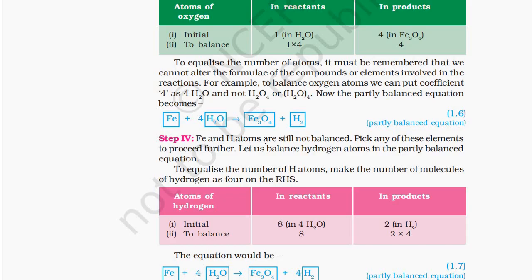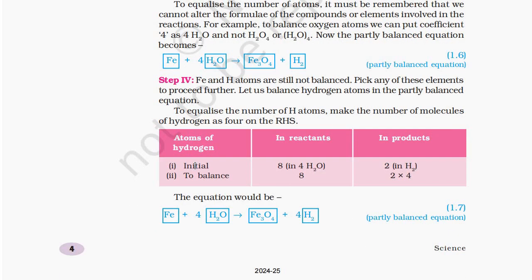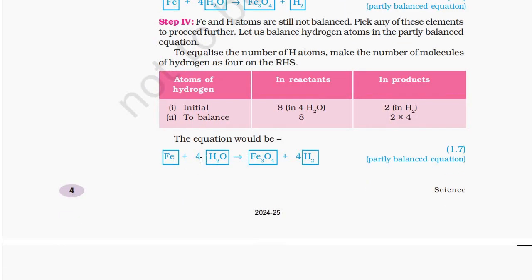Step 4. Fe and H atoms are still not balanced. Pick any of these elements to proceed further. Let us balance hydrogen atoms in the partly balanced equation. To equalize the number of H atoms, make the number of molecules of hydrogen as 4 on the RHS. The equation would be Fe plus 4H2O gives Fe3O4 plus 4H2.